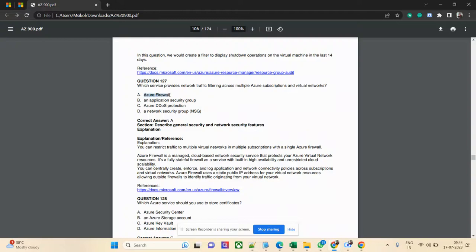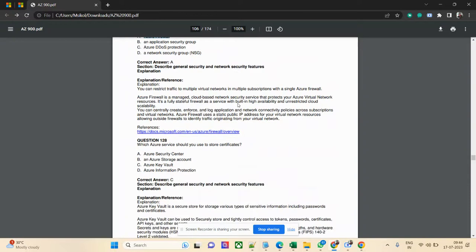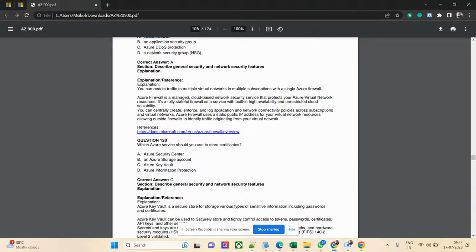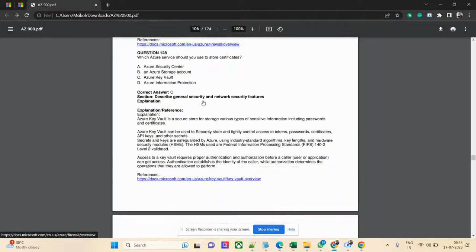Azure Firewall is the best option, because a network security group is further inside. The traffic goes through the firewall first, so you can write your logic over here itself so that you can protect. DDoS is a distributed denial of service attack, so this is not the correct option.